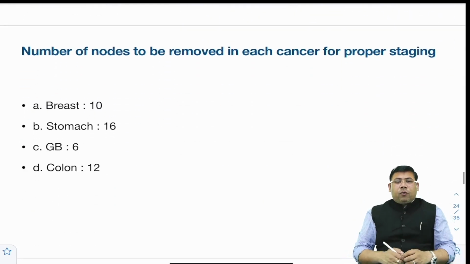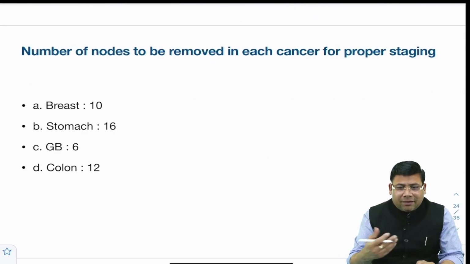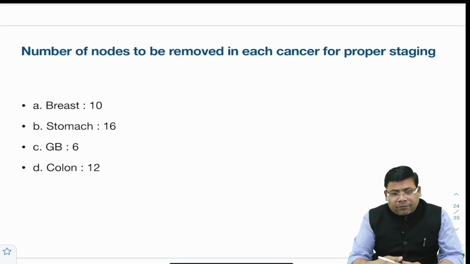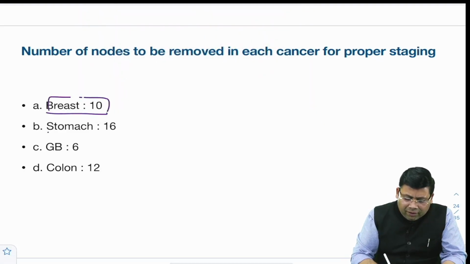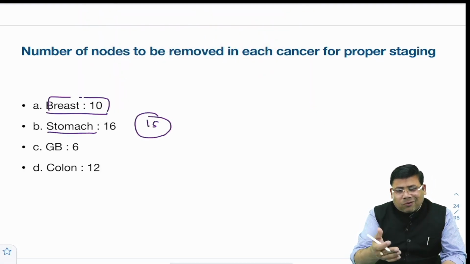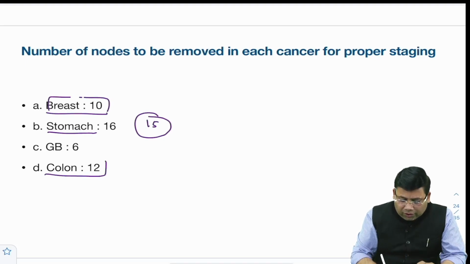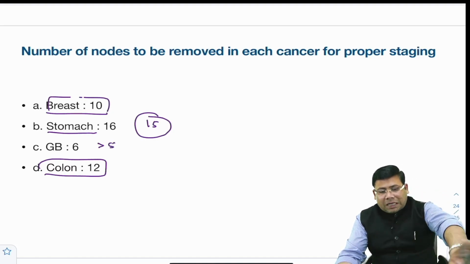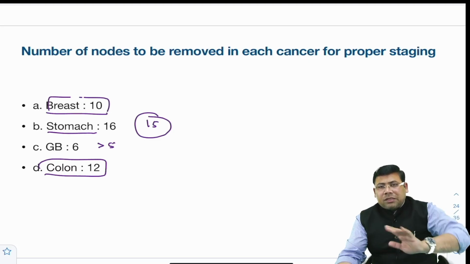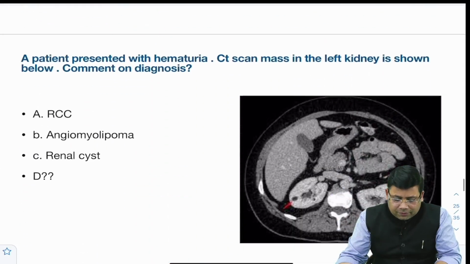Next is number of nodes removed in each cancer staging. I think if there was a matching type question, breast you remove 10, stomach you remove 15 is the ideal count, so 16 if it was given. Colon is 12 and gallbladder anywhere more than 5 is justifiable. So I don't know what was the question, it was a match of following question type. So this is the correct sequence of the answers.